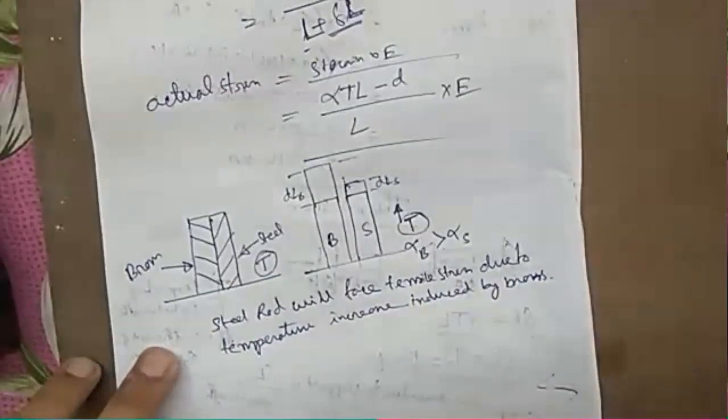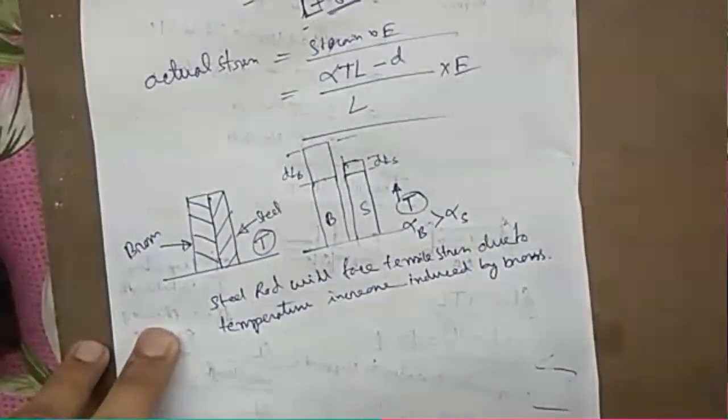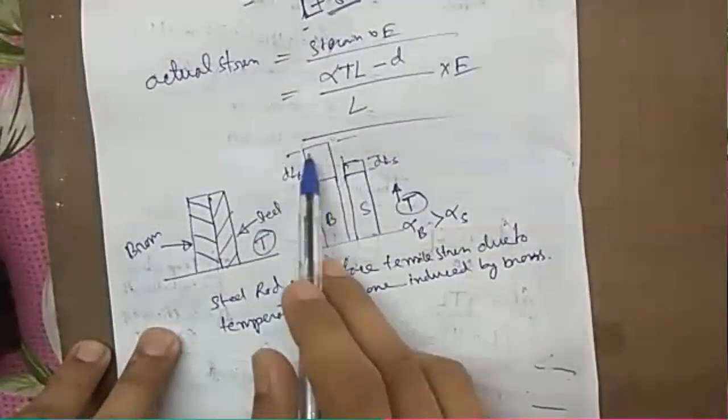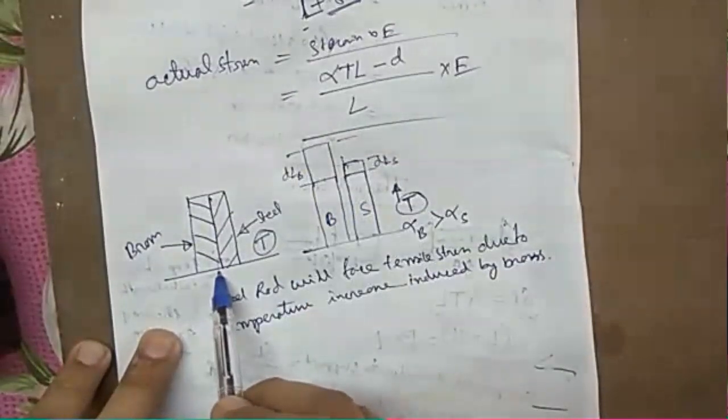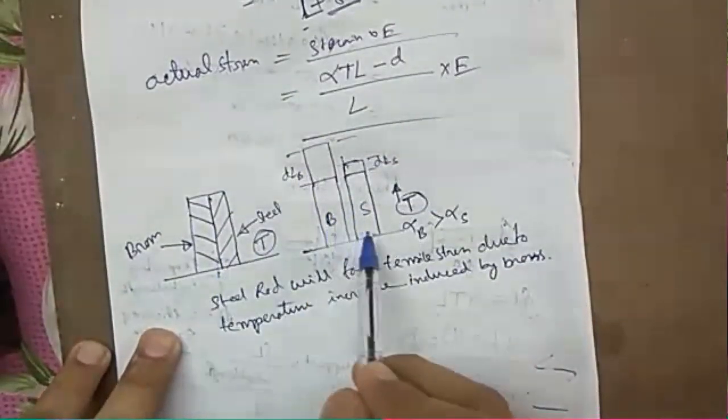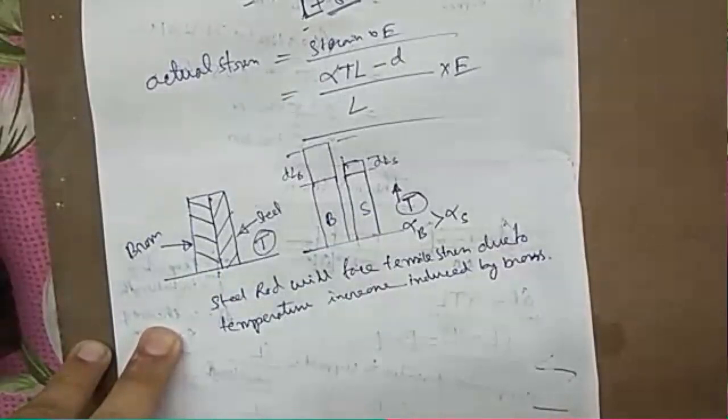Okay, is this line clear? As because brass is having more extension than steel and they are pasted together just like this, so that's why this brass will try to elongate the steel bar.